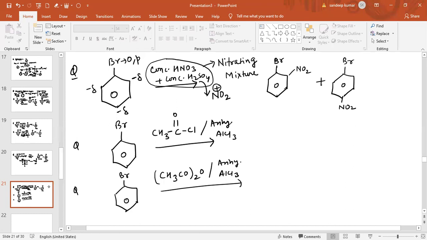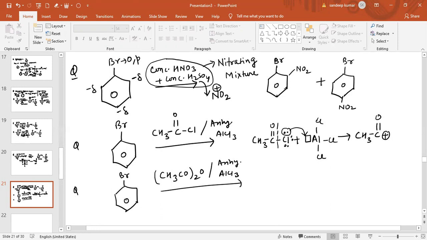Now see again, you can easily see. First I am doing the mechanism. If a compound is given like this, CH3 C double bond O and Cl, reaction with anhydrous AlCl3. Again there is a vacant orbital on aluminium, and there is a lone pair of electrons on the chlorine atom. Now this lone pair of electrons will shift into aluminium, and the bond will break from this position. So the electrophile generated after the reaction is CH3 C double bond O plus. This electrophile is generated.